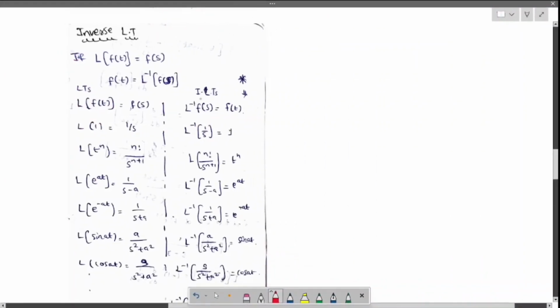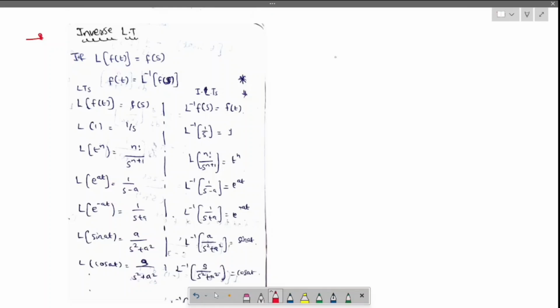Now our topic is inverse Laplace transforms. Till now we have applied the Laplace transform, because for changing from time domain to frequency domain we apply the Laplace transform. Now the value we require is in the time domain only.